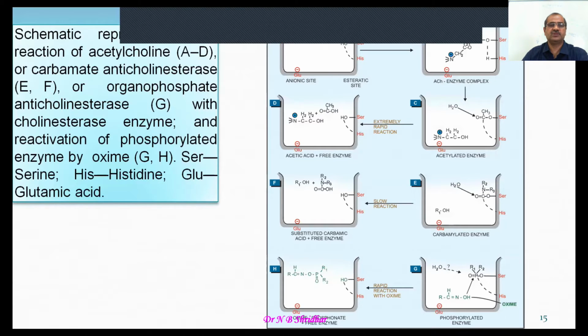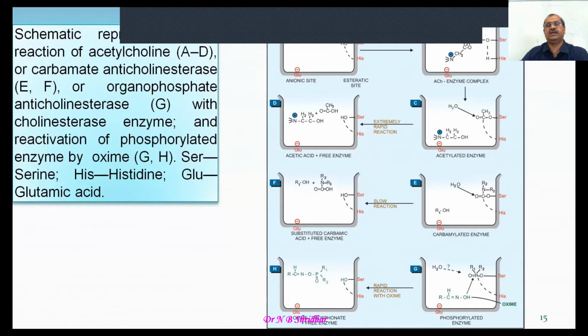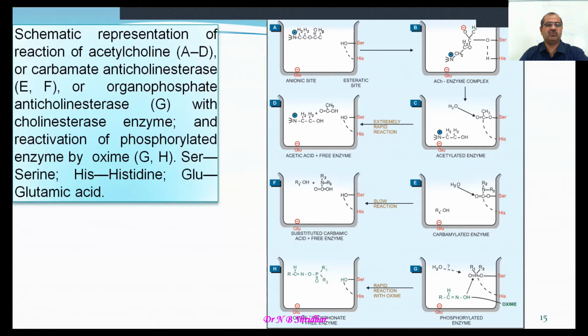And this is a schematic diagram representing the reaction of acetylcholine, the carbamate and the anticholinesterase. There is a lot of difference between carbamylation and phosphorylation. Phosphorylation is irreversible, whereas carbamylation is reversible. It acts with the acetylcholinesterase enzyme, and reactivation of the phosphorylated enzyme involves serine, histidine, and glutamic acid.